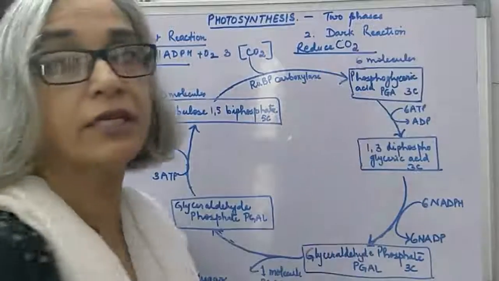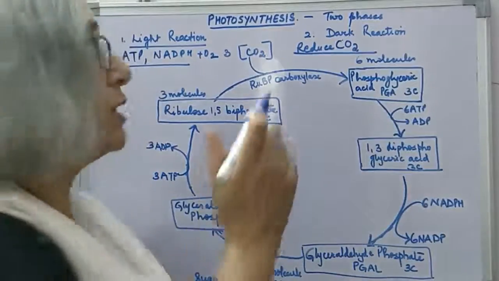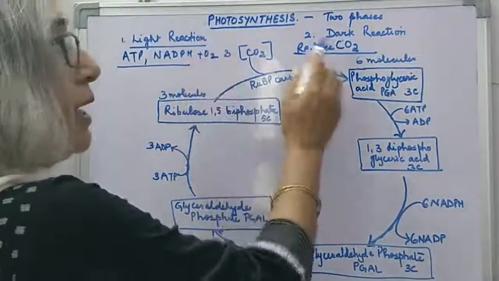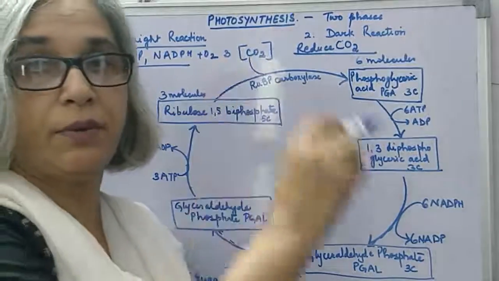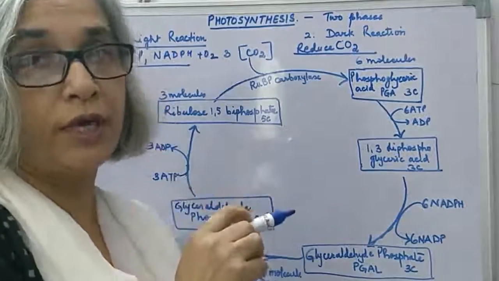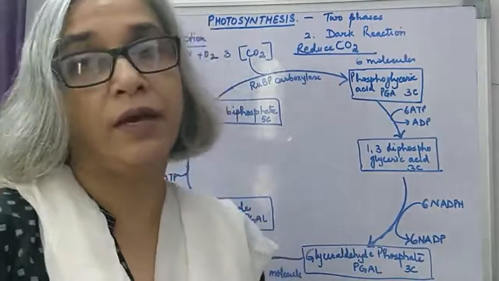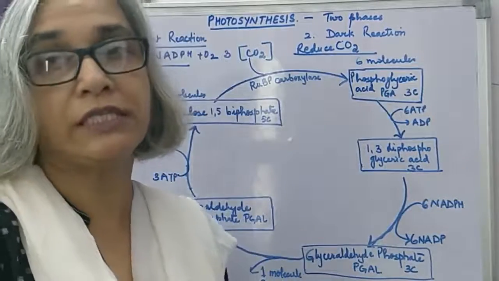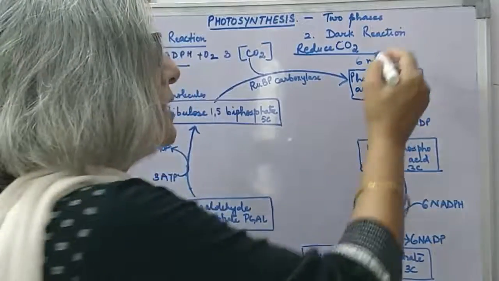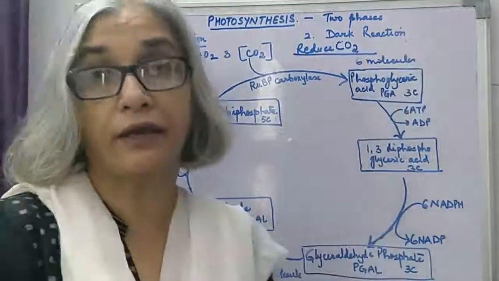In the dark reaction, reduction of carbon dioxide takes place. Hydrogen is supplied to carbon dioxide. Reduction takes place in the presence of the carboxylase enzyme. We will be discussing the dark reaction in detail today.